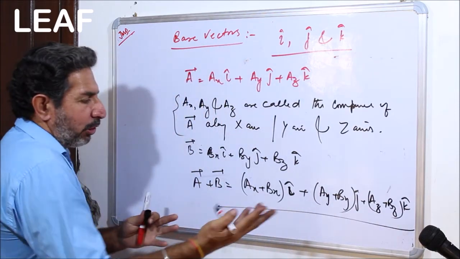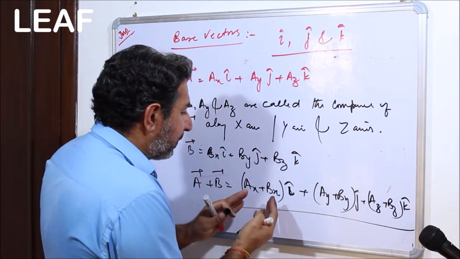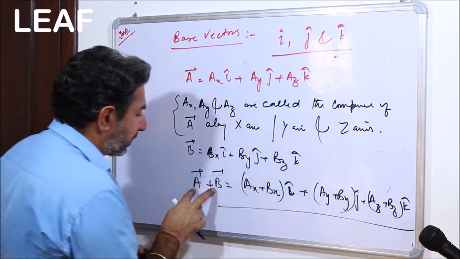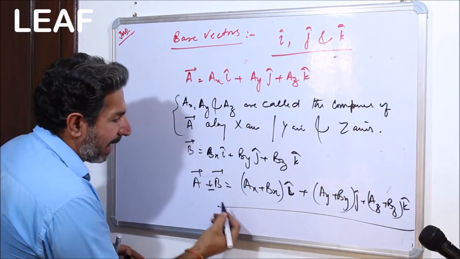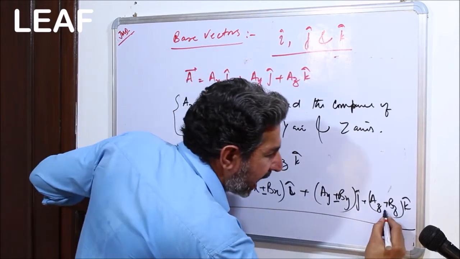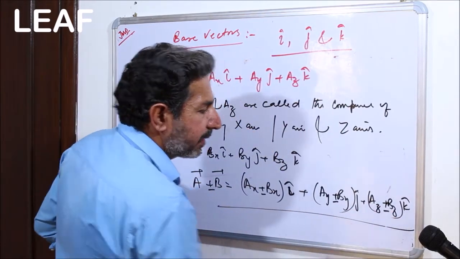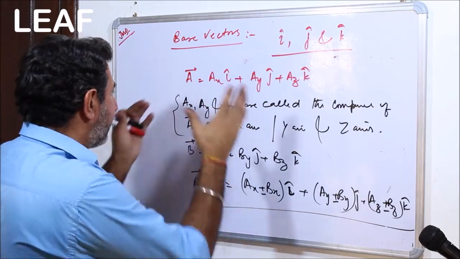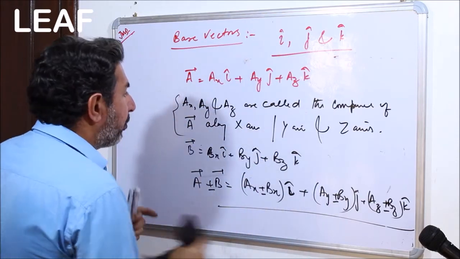Similarly you can subtract also, means ax minus bx, ay minus by and az minus bz. If you are supposed to subtract, then it is minus, minus and minus. Okay, clear? So this is again what we have done in terms of the base vectors.